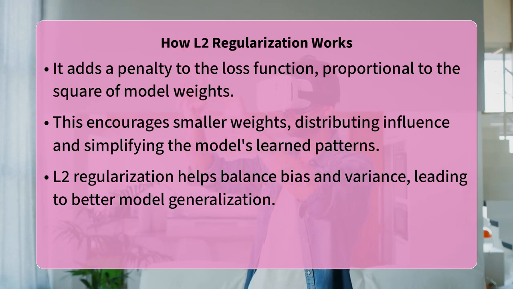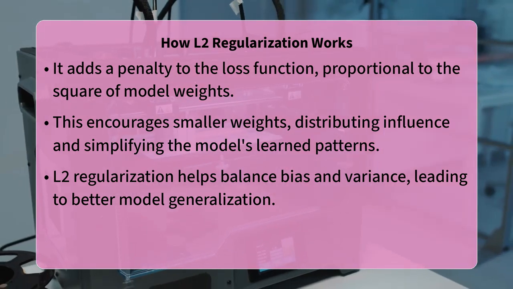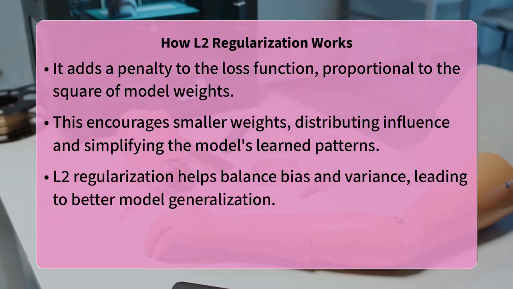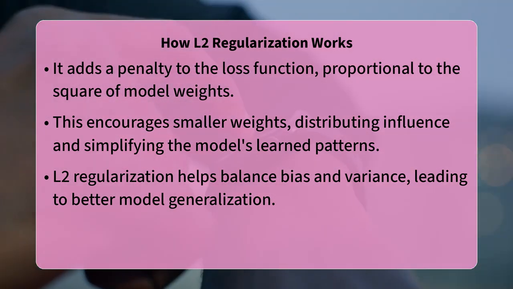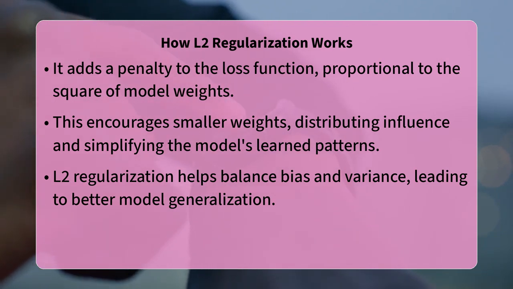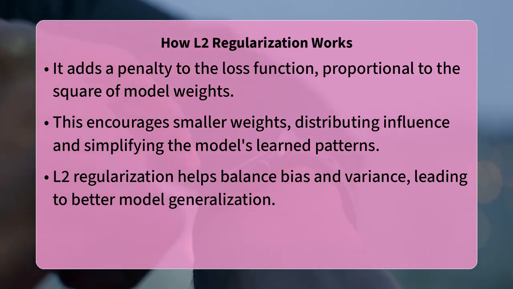This process, often referred to as weight decay, nudges the model towards simpler solutions, improving its ability to generalize from the training data to unseen data. It is a critical tool in managing the bias-variance trade-off, aiming for a sweet spot where the model is complex enough to capture underlying patterns but not so complex that it memorizes the training set.